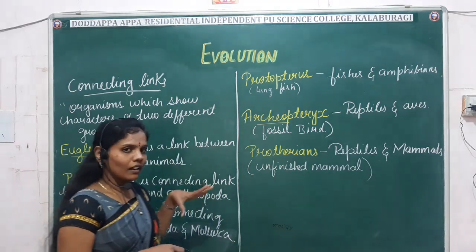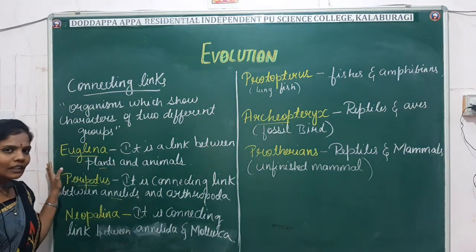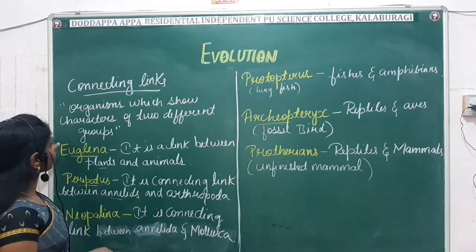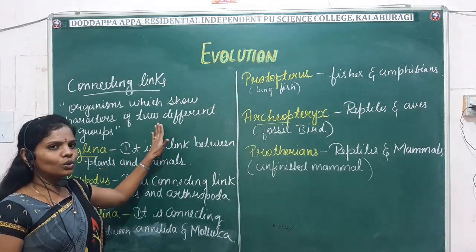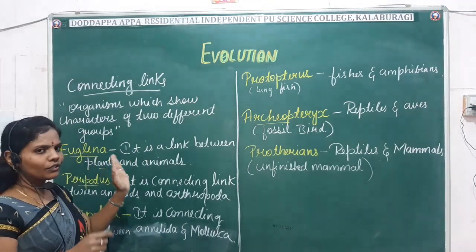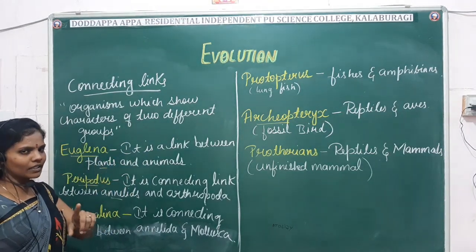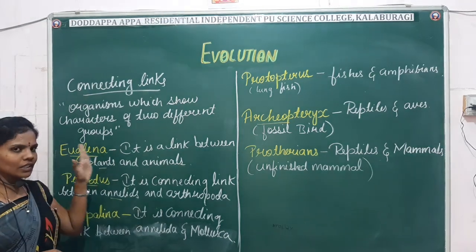So these are the examples which come under the connecting link. So what do you mean by connecting link? The organisms which show the characters of two different groups. Two different groups' characters are exhibited by a single species. We commonly call it a connecting link.